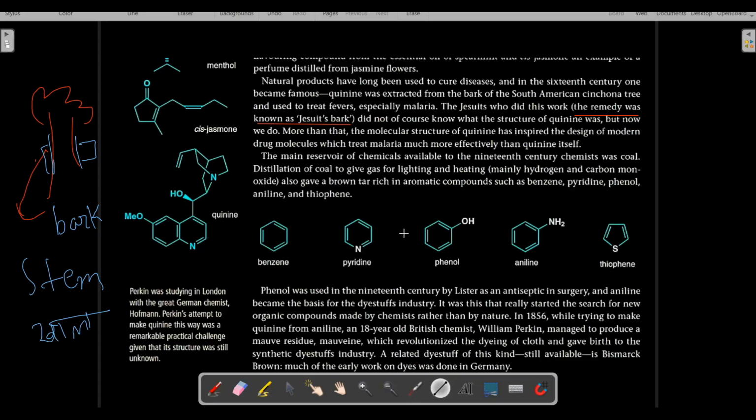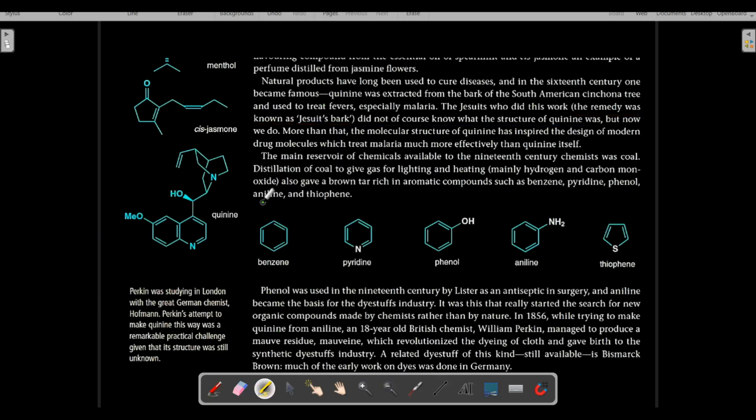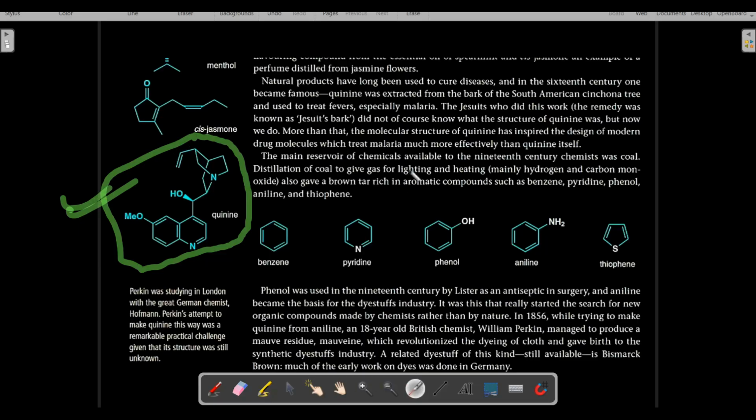They did not know the structure of quinine, because modern science was not in existence during those days. This is the structure of quinine. This was established very many years later. But during those times when the Jesuits were extracting quinine, they did not know what the structure of quinine was. But now we do.